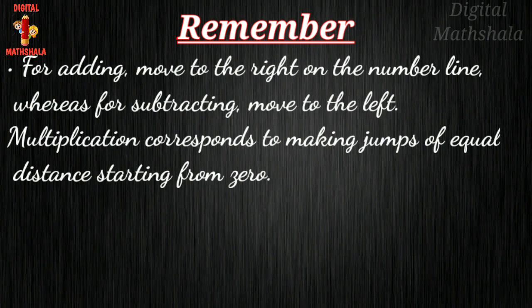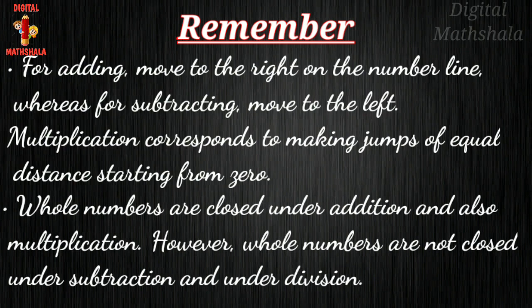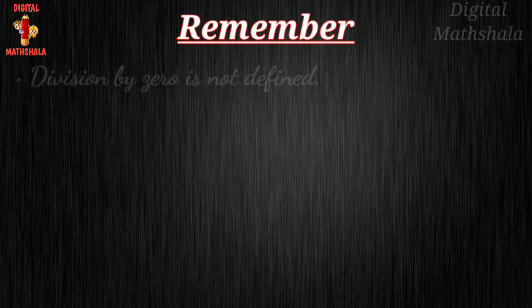For adding, move to the right on the number line, whereas for subtracting, move to the left. Multiplication corresponds to making jumps of equal distance starting from 0. Whole numbers are closed under addition and also under multiplication. However, whole numbers are not closed under subtraction and under division. Division by 0 is not defined.